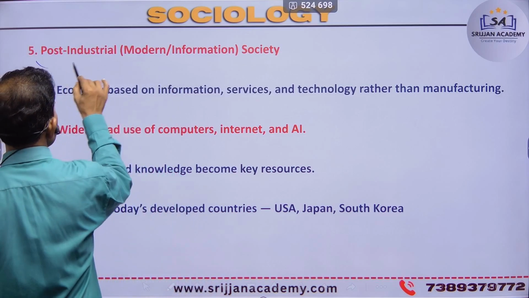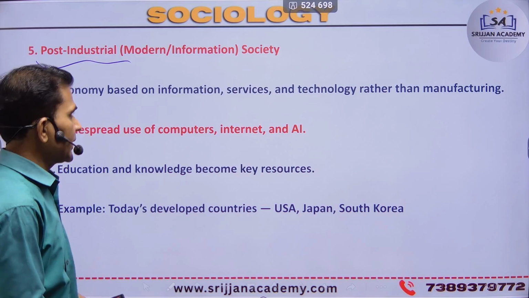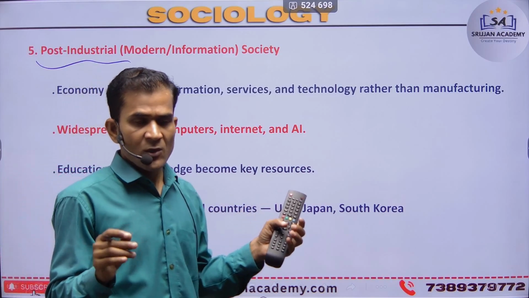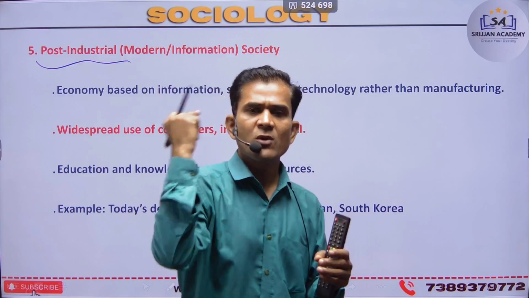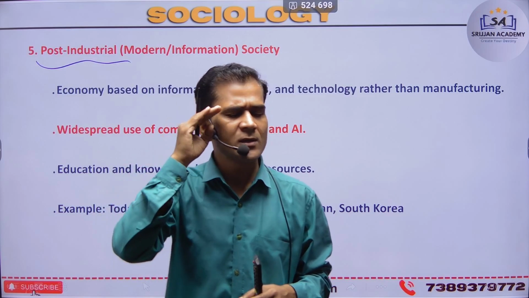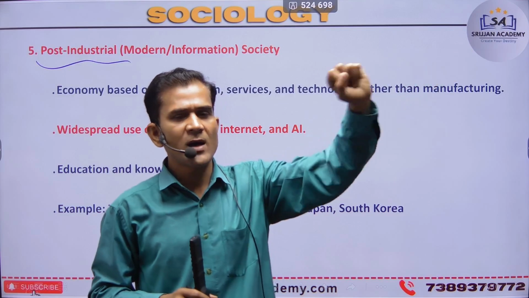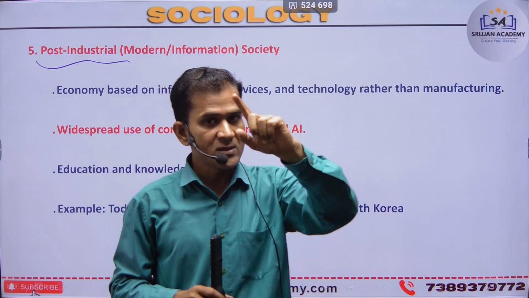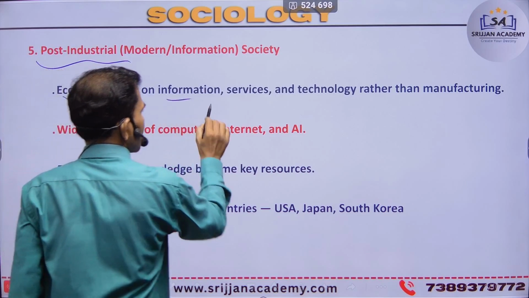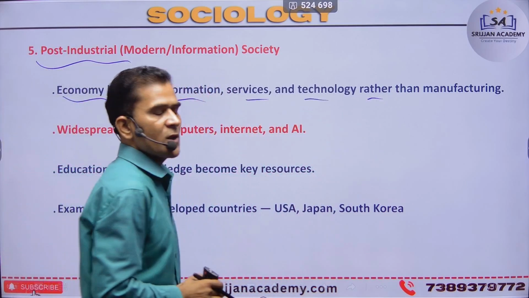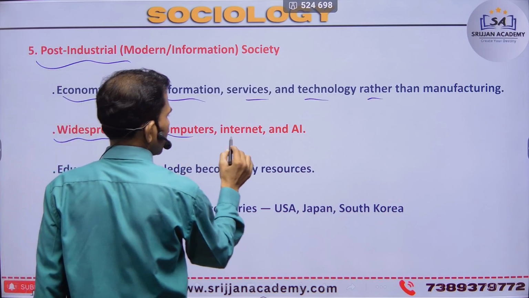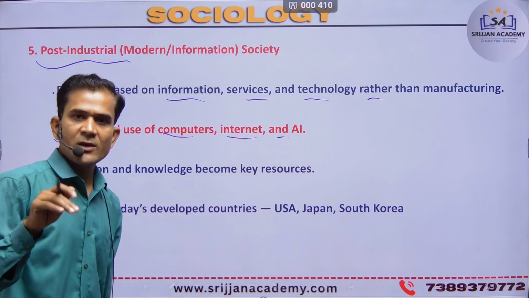Next is the post-industrial society, or modern society, right? Modern society, post-industrial, is based on information. When information circulates all over the world, that's a post-industrial society. The economy is based on information, service, and technology rather than manufacturing. There is widespread use of computers, the internet, and AI. Today we will discuss artificial intelligence.